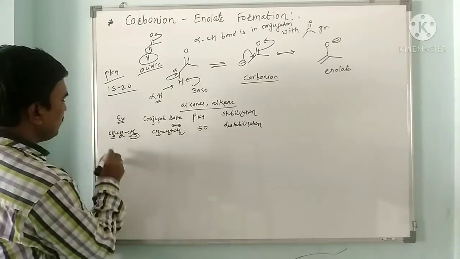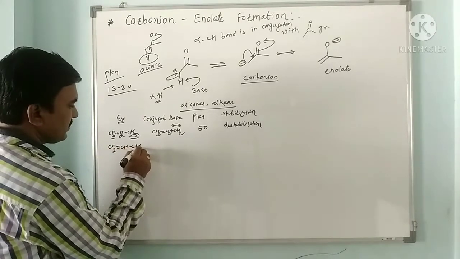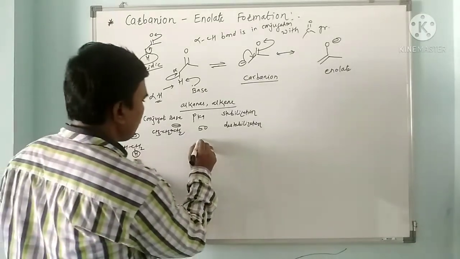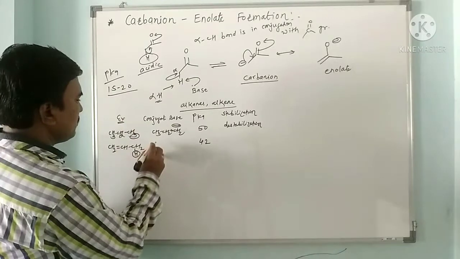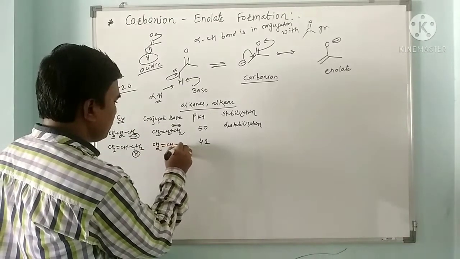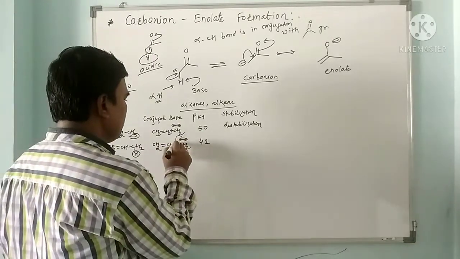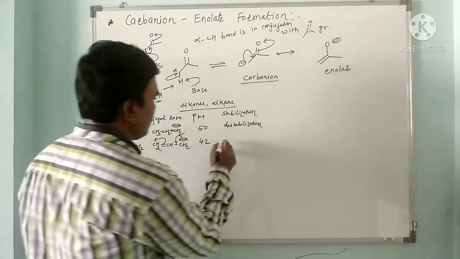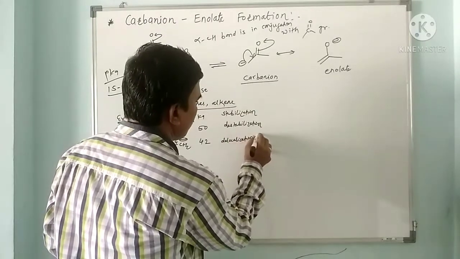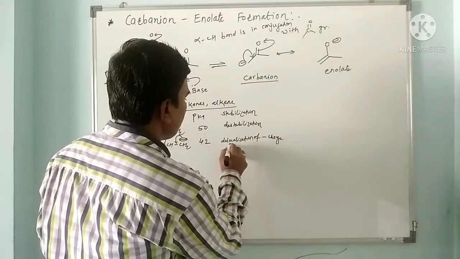But in the example of propene, CH2=CH-CH3, the pKa of this hydrogen is around 42, and when it is lost we have CH2=CH-CH2 minus. Here stabilization is possible, through delocalization of the negative charge, but only onto carbons.